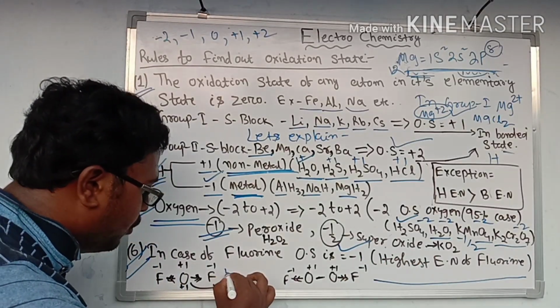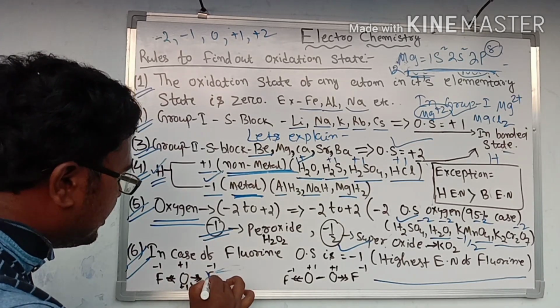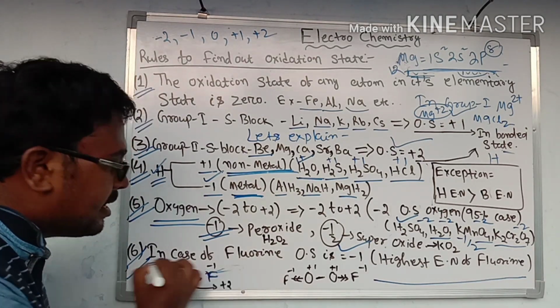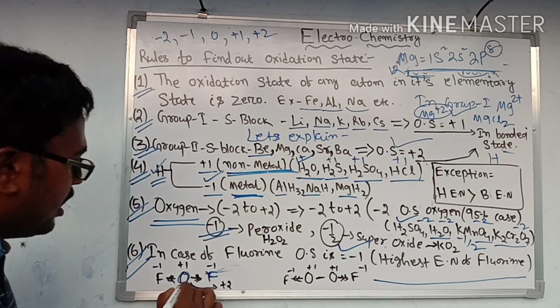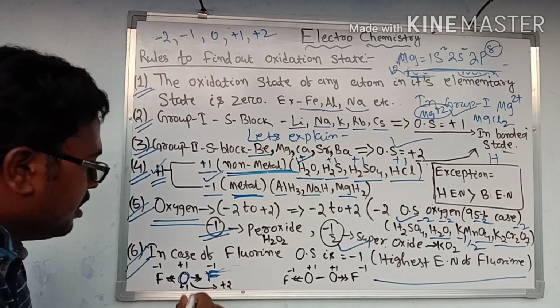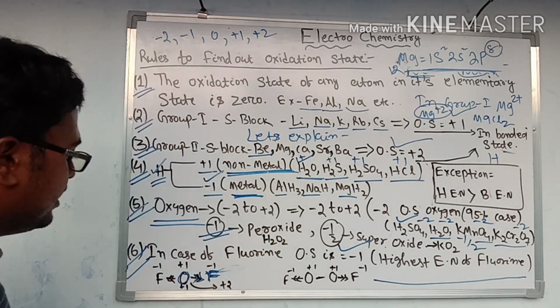If we take an example, OF2. OF2 is a compound where fluorine has the highest electronegativity and oxygen is the central atom. Due to the high electronegativity of fluorine, the fluorine will attract the electron from oxygen towards itself.